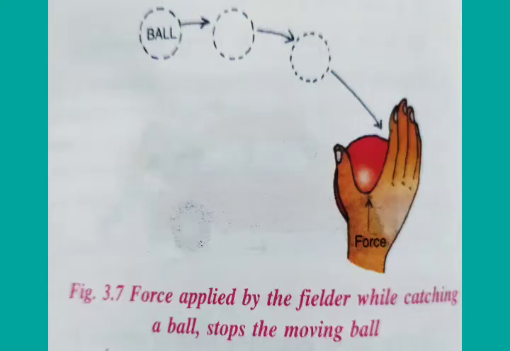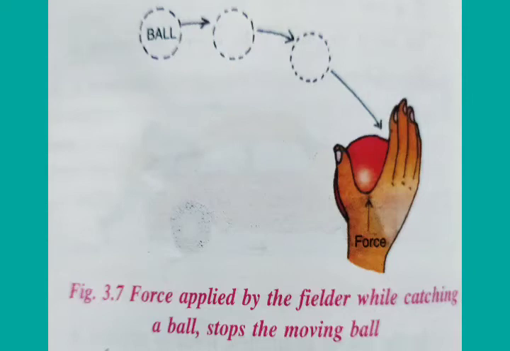Next effect, a force can stop a moving body. Means when a force is applied on a moving body, it can be made to stop. For example, a moving cricket ball is stopped by the fielder when he catches it by applying a force with his hands in a direction opposite to the motion of the ball.